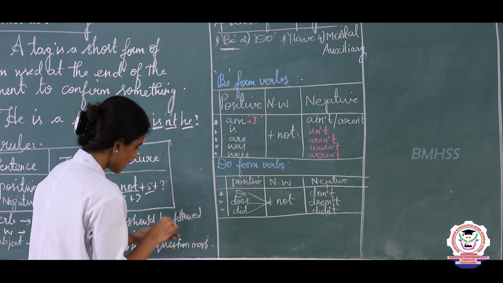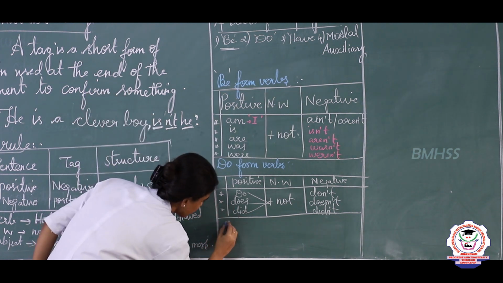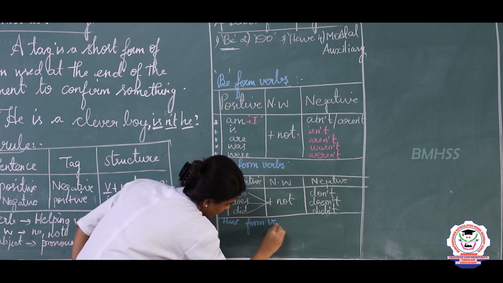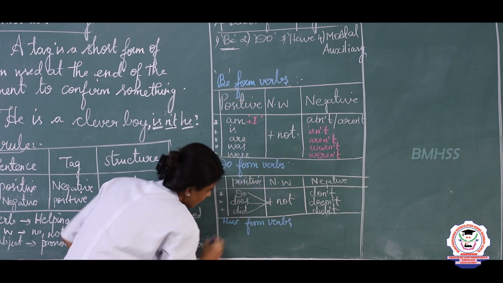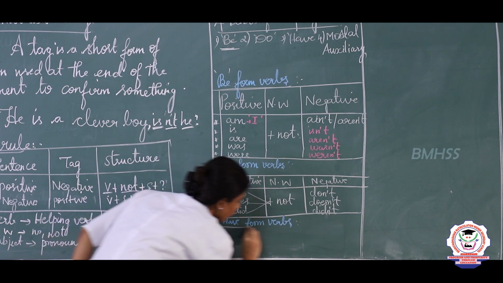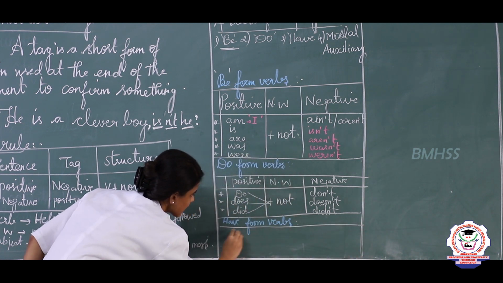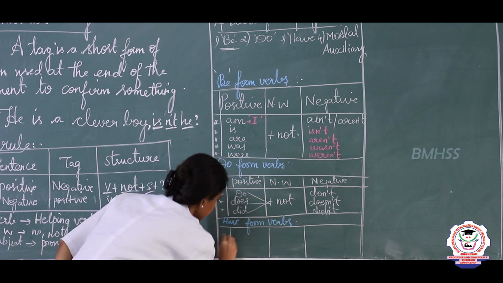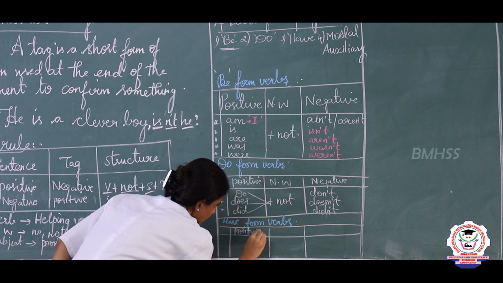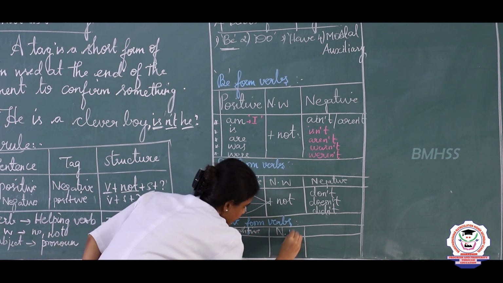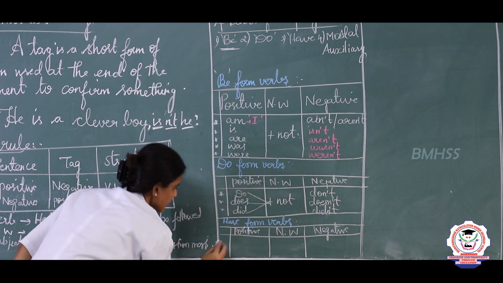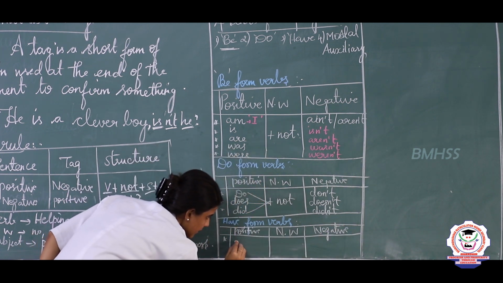And next, let us see the have form verbs. So now let us see the positive and negative form of have form verbs. So now what are have form verbs?